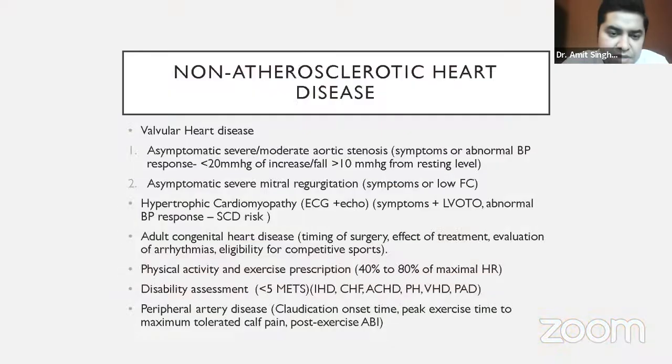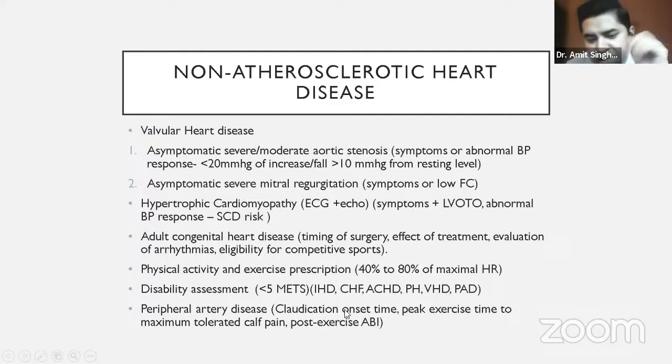So what are the other applications? We think of treadmill test only for coronary artery disease, but it is not so. You can use the treadmill test for other cardiac diseases also, like for diagnosis of valvular heart disease. You can use it for adult congenital heart disease also, for cardiac rehabilitation and physical activity and exercise prescription, for disability assessment, and it can be used in peripheral artery disease also. So these are the places where you can use treadmill test.